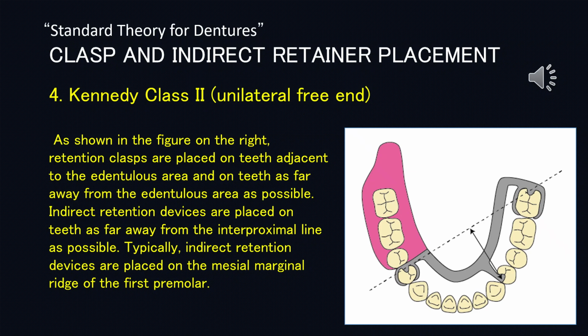4. Kennedy Class 2. Unilateral free end. As shown in the figure on the right, retention clasps are placed on teeth adjacent to the edentulous area and on teeth as far away from the edentulous area as possible. Indirect retention devices are placed on teeth as far away from the interproximal line as possible. Typically, indirect retention devices are placed on the mesial marginal ridge of the first premolar.